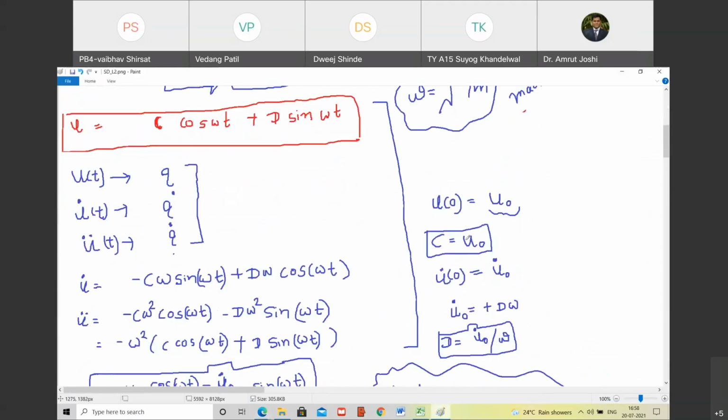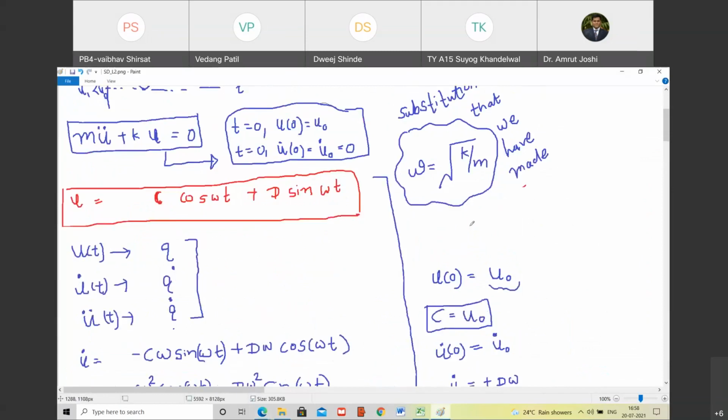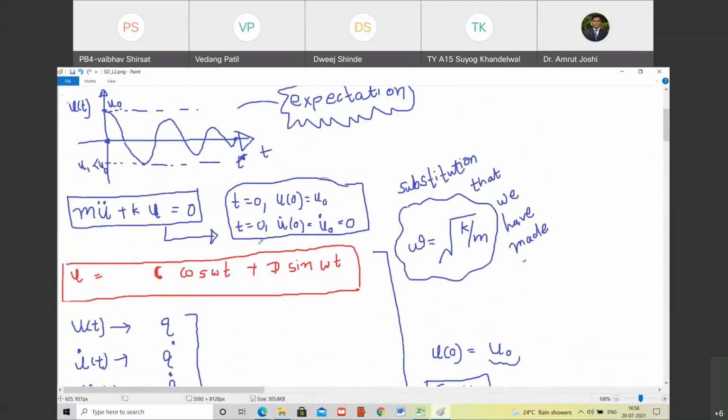Now we have to obtain D. So how do we obtain D? We have to take the second boundary condition. At t equal to 0, u dot of 0, that is velocity, is going to be 0. Do you agree with me? Or to make it generalized, I will not say it is 0. I will say it is u0 dot. But that u0 dot is known.